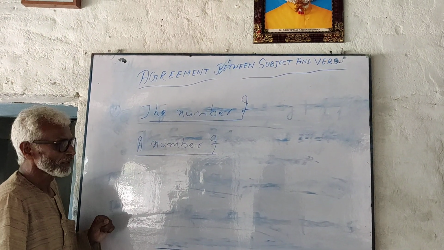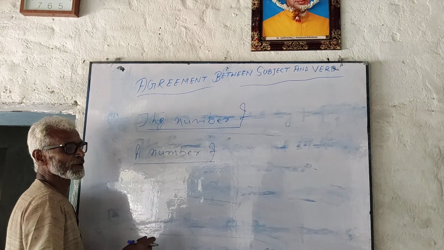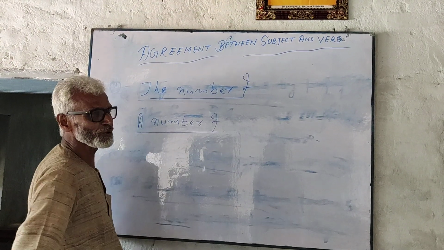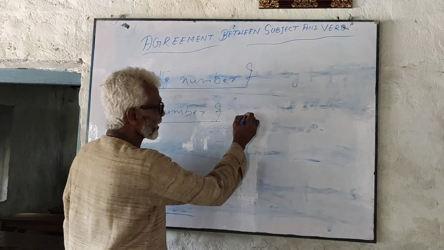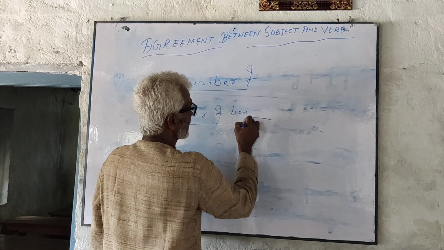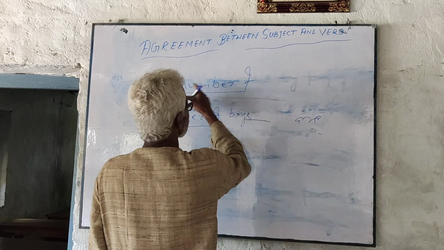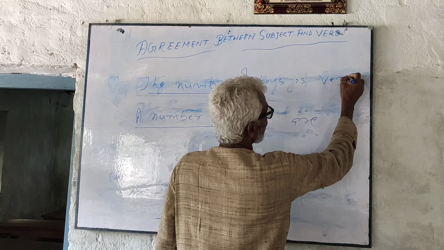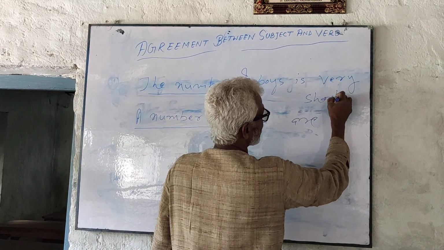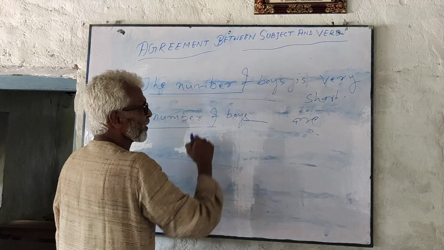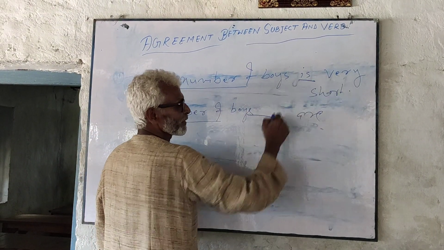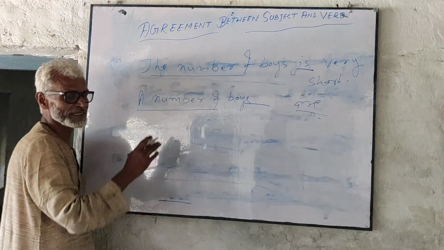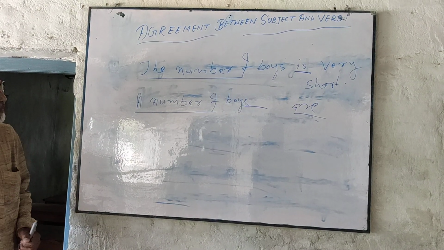So, a number of boys are walking. In this case, the subject is singular in form, but the verb is in the plural number. A number of boys are walking, but the number of boys is very short today. The number of takes a singular verb, but a number of takes a plural verb. This is the exception to the prepositional matter.